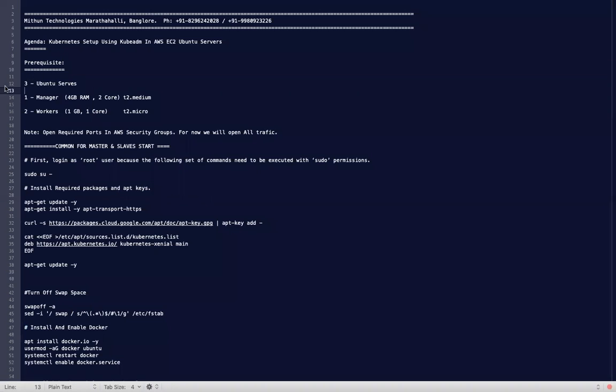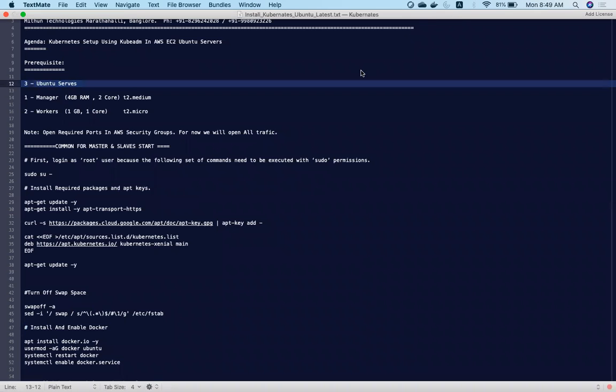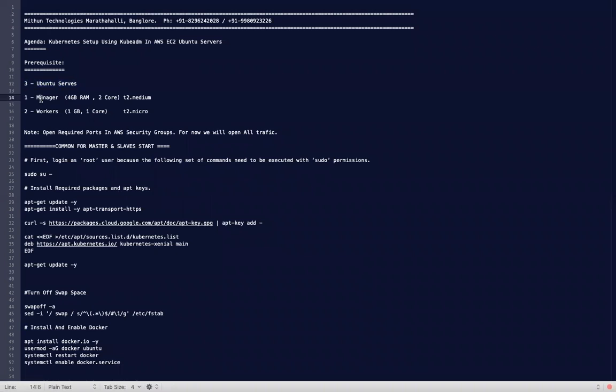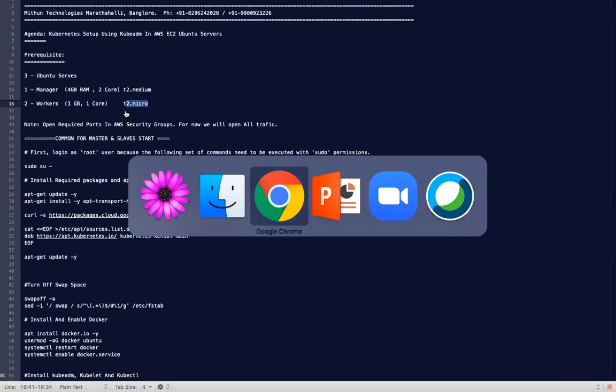We will take 3 servers, 1 for master and 2 for workers. The master machine should have a minimum of 4 GB RAM and a 2 core processor. So for the master machine, I am taking a T2.medium machine. For worker machines, I am taking T2.micro machines. So let me create 3 machines in AWS.